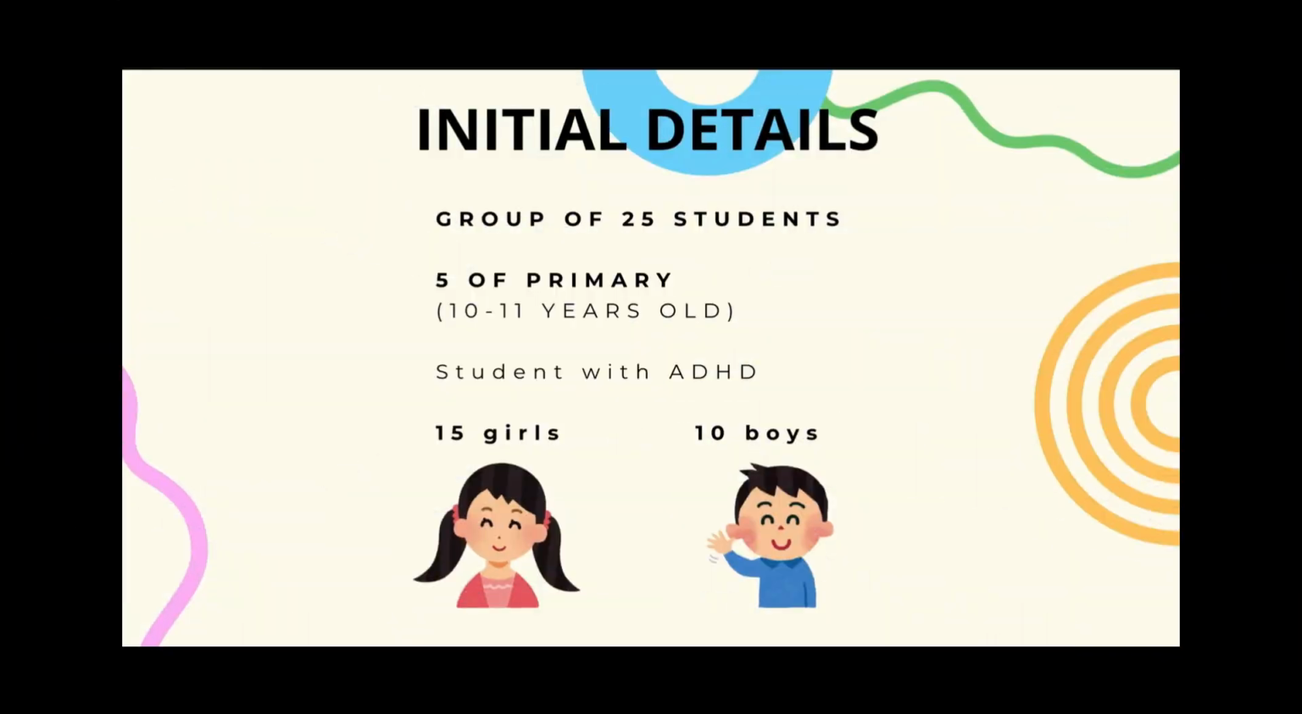Okay, so first some initial details. This project is aimed for a group of 25 students in the third cycle of primary education, especially from 5th grade, who are children between 10 and 11 years old. This class is made up of 15 girls and 10 boys, and also I have a girl with ADHD, so this activity will be adapted to her.